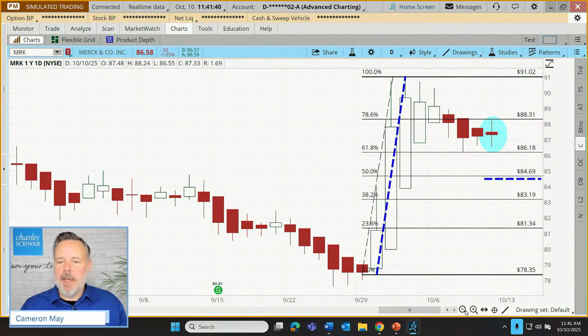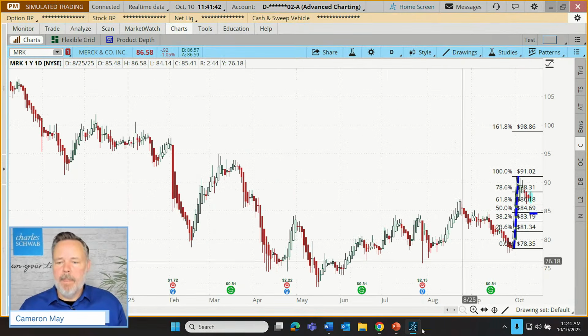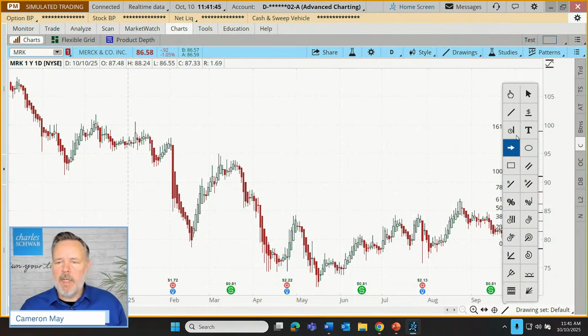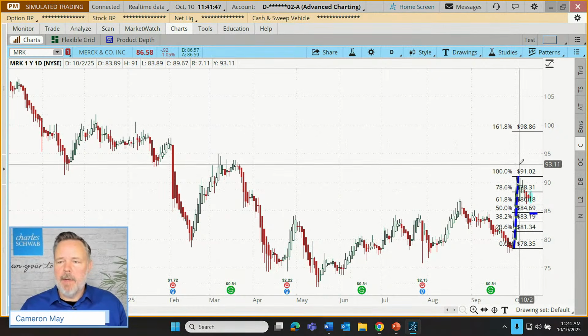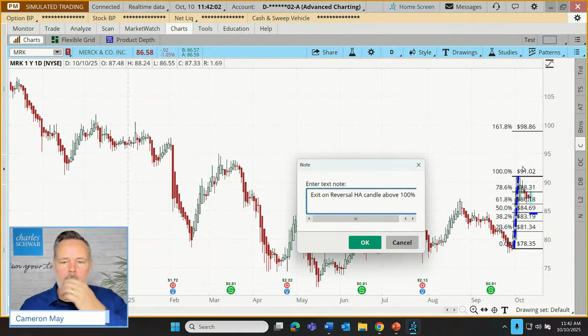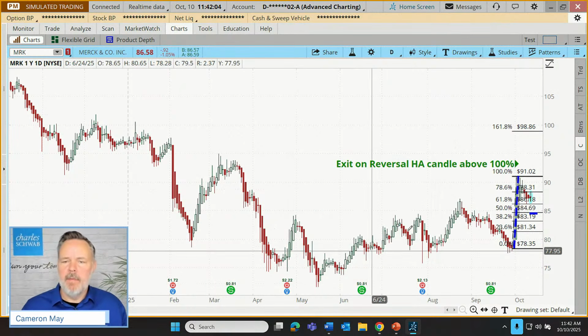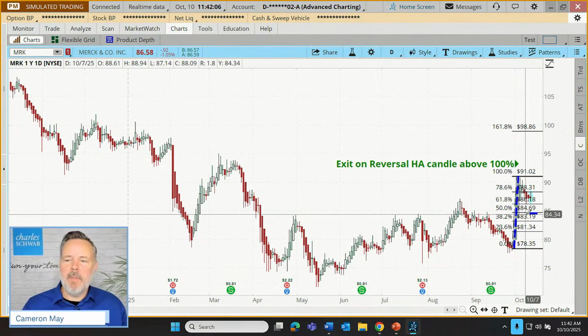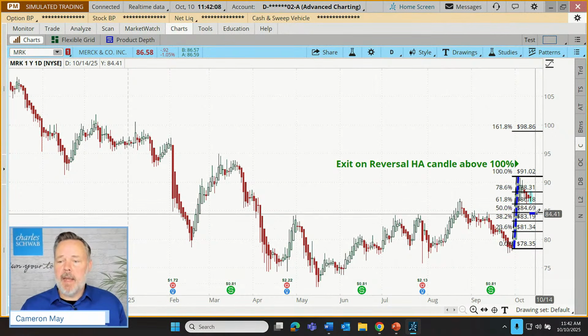I'm going to zoom back out again, and I'm going to put one text note on here, right up here: Exit on reversal Heikin Ashi candle above 100%. That's our target. All right, so now we have a plan. Let's go put that plan into practice. So our stop is going to be down there at 84.48.